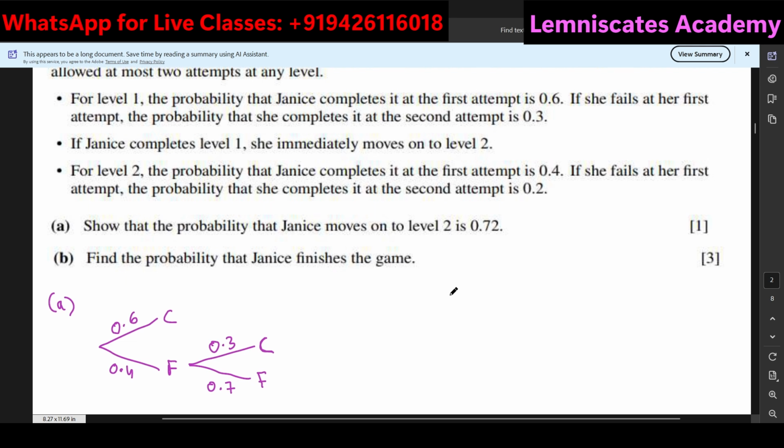So a very similar diagram I can draw for level 2. Complete, failure, and if she is going to have a failure, she can have another chance. And if I go ahead and write down the probabilities, if she completes at 0.4, the failing is 0.6, and the second time if she is going to complete it is 0.2, so this will be 0.8. Okay, so this is for level 2, and the purple one is for level 1.